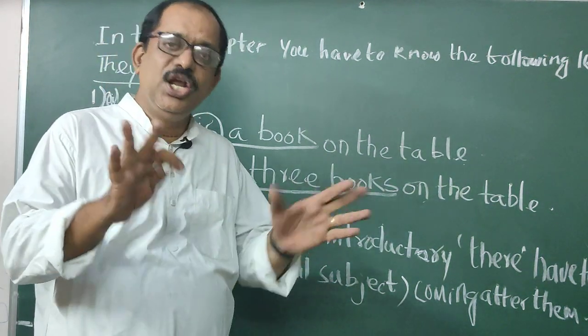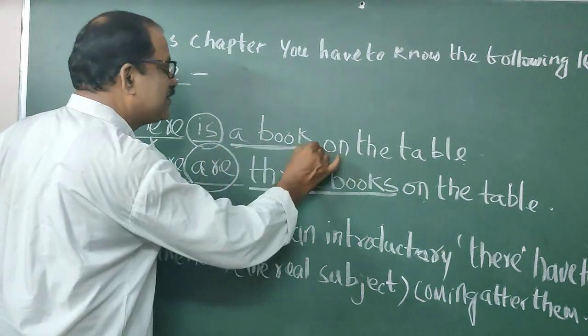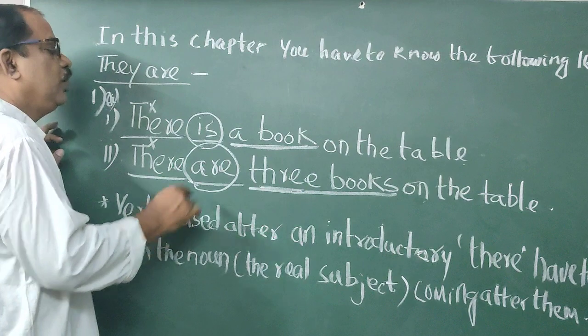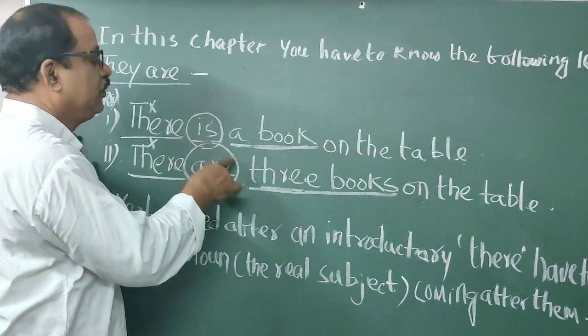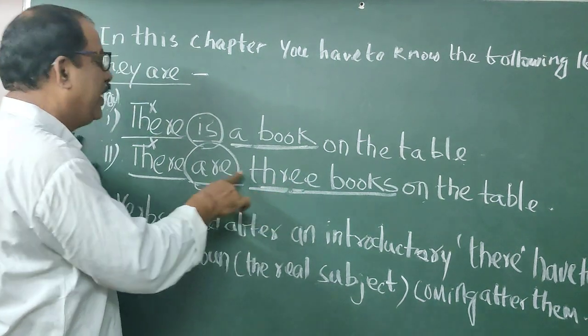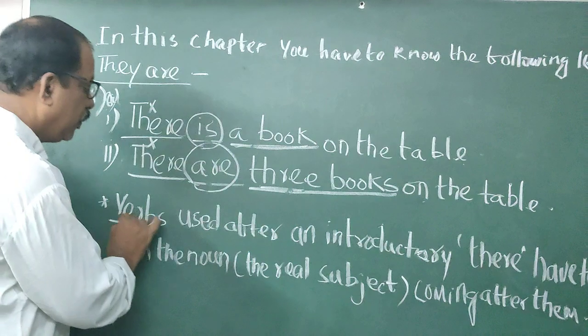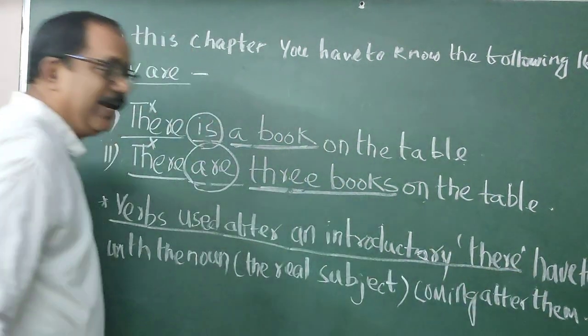There is present, but it has no value because the verb depends on this noun. The noun comes after the verb. You have to look at this noun and use the verb accordingly. So what is the formula, students? Verbs used after introductory there.